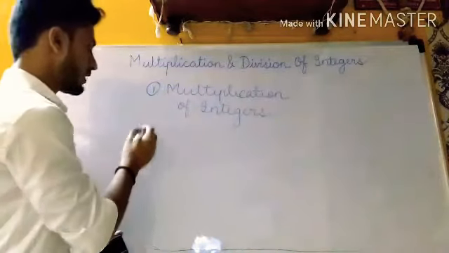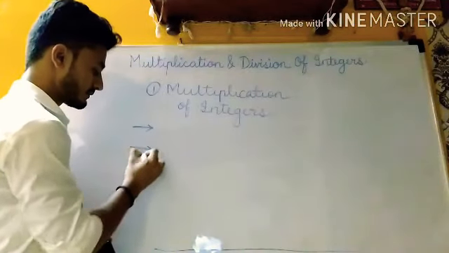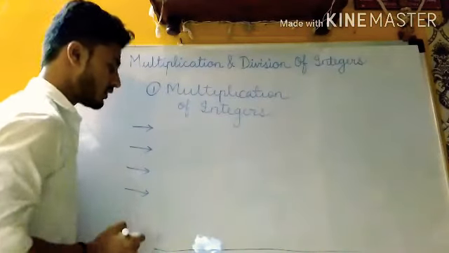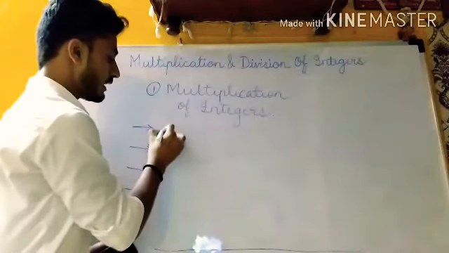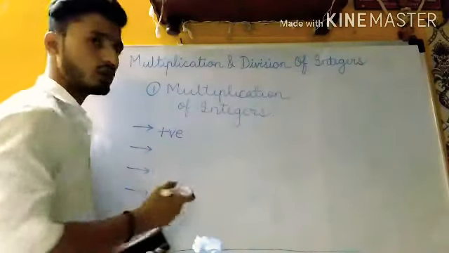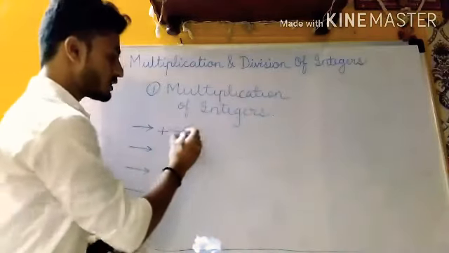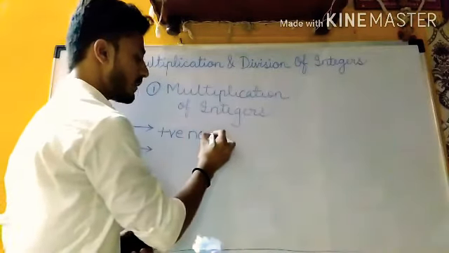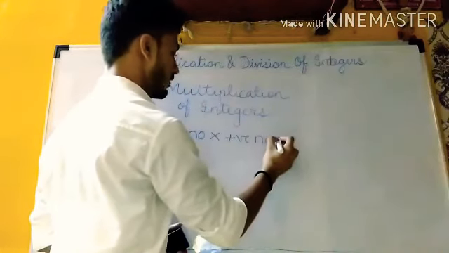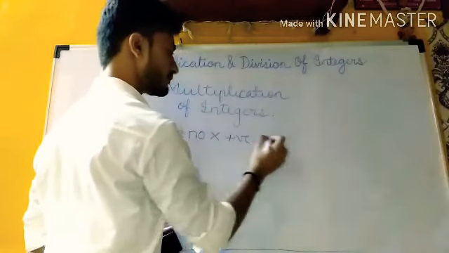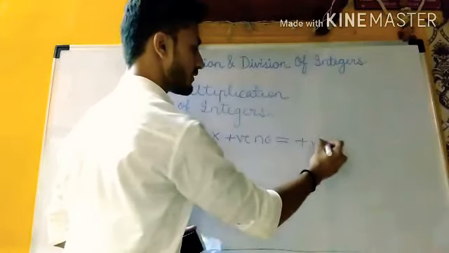The first formula which we'll require is: any positive number multiplied by any positive number will give you a positive answer.